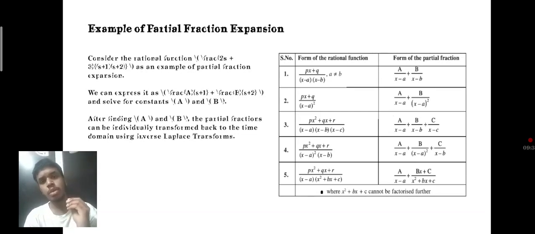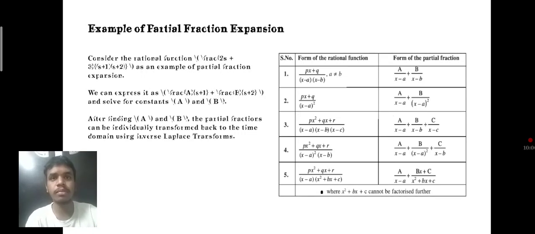Here we can denote two major forms, the form of the rational function and the form of the partial fraction. The main form is f of x over (ax squared plus bx plus c), expanded into partial fractions.